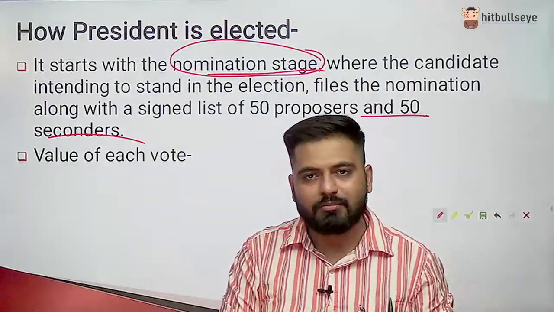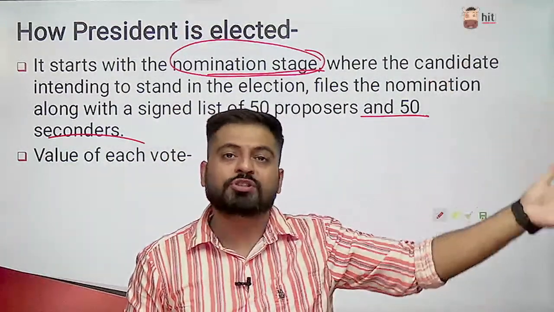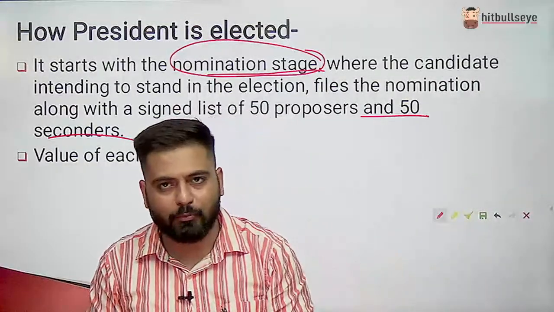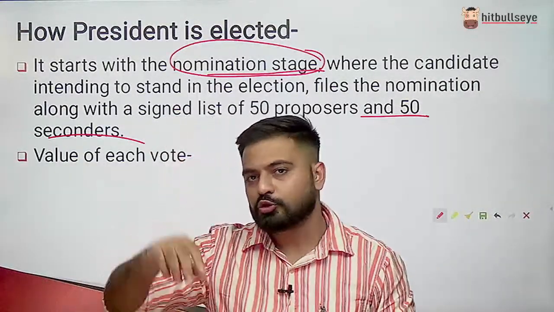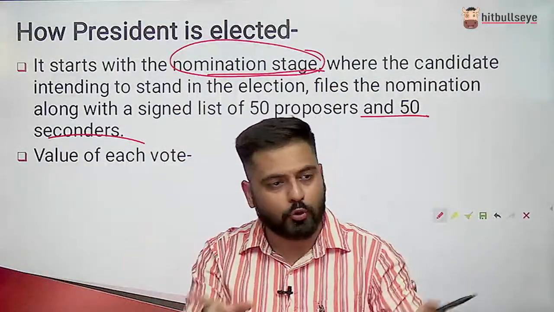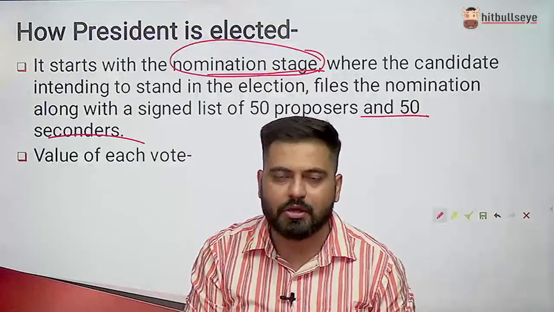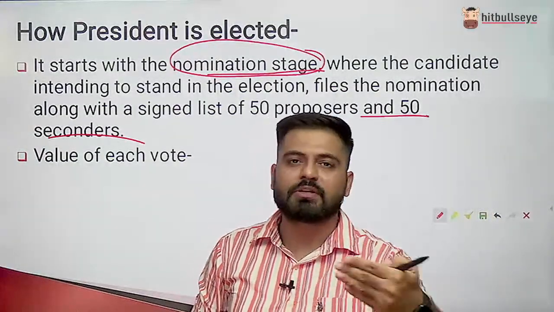50 seconders here means the other 50 who support the proposers. You getting my point? मतलब 50 बंदे जो A बंदे को support करे और 50 बंदे जो उन 50 को support करे, that is called as seconders. So these are called 50 proposers and 50 seconders.